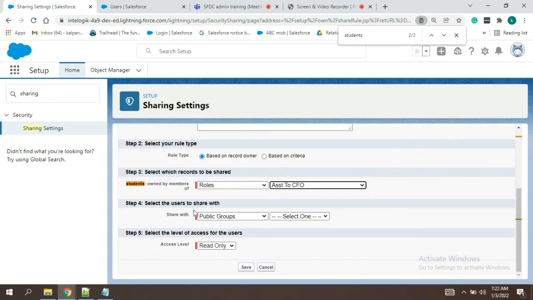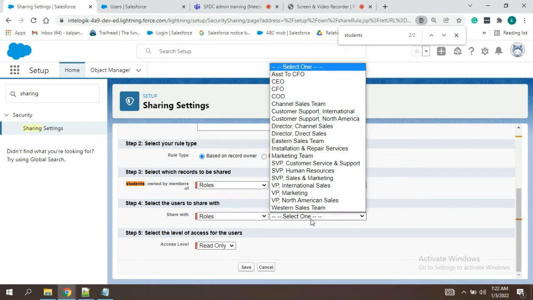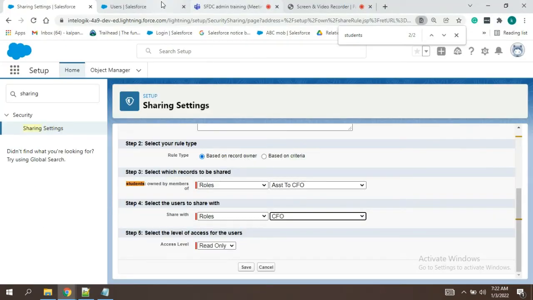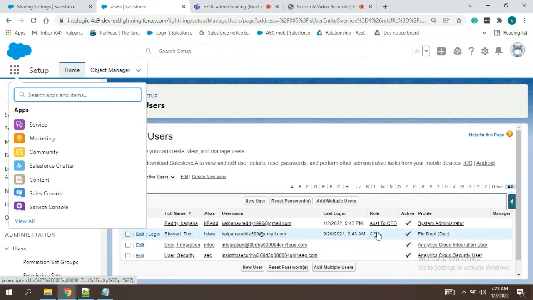Now select the users to share with. With whom do we have to share now? Again, it is a role. It is CFO. Tom is having the CFO role.